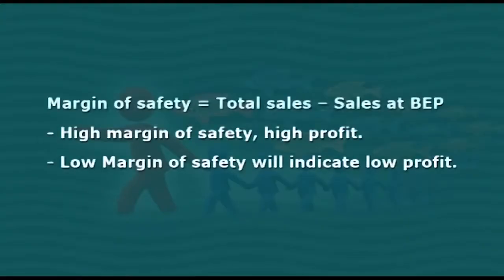Thus, it will indicate the strength of the business. If we want to derive a formula, we can say margin of safety is equal to total sales minus sales at BP. Friends, the higher the margin of safety, the higher the profit. A low margin of safety will indicate lower profit.